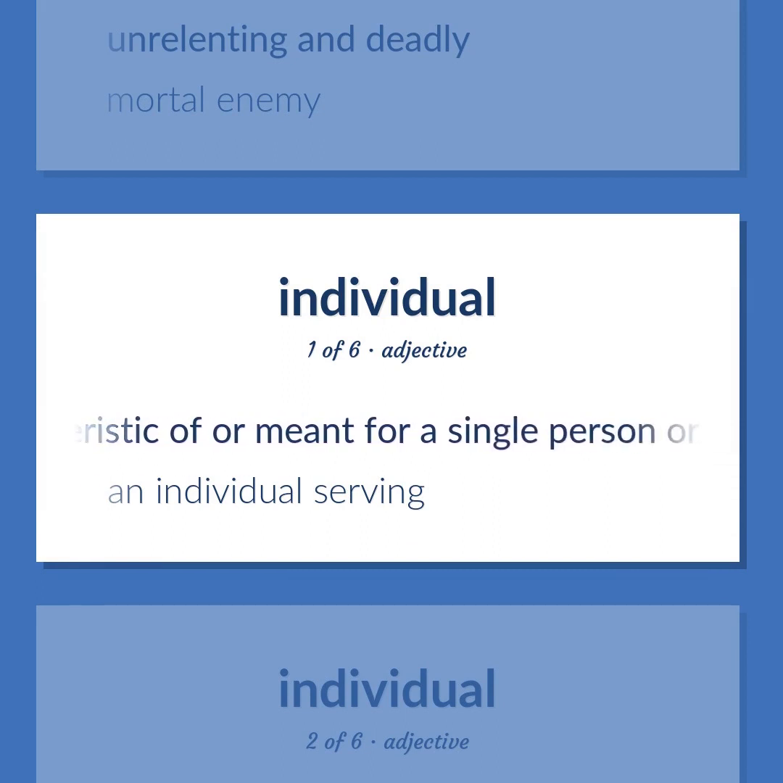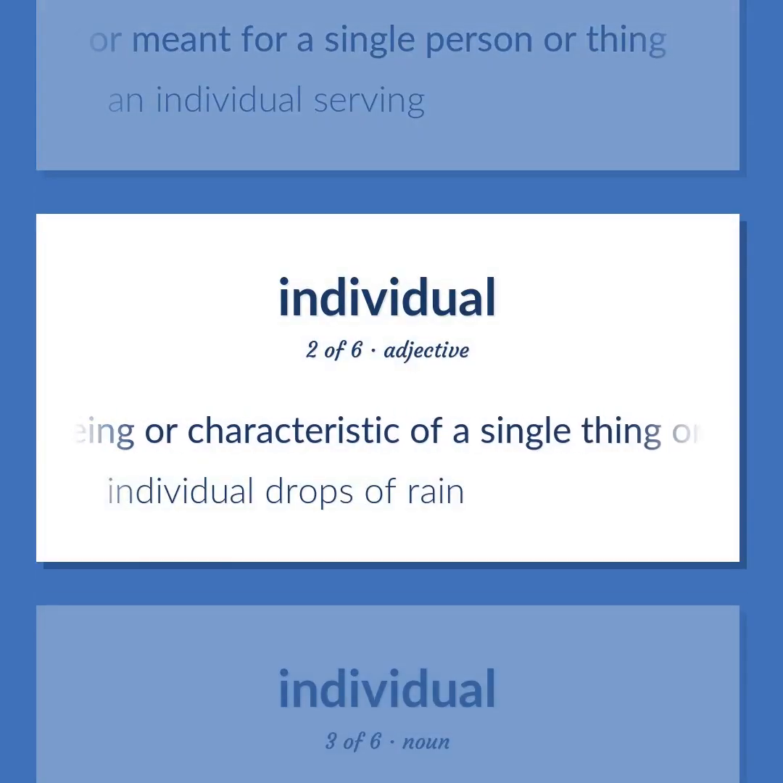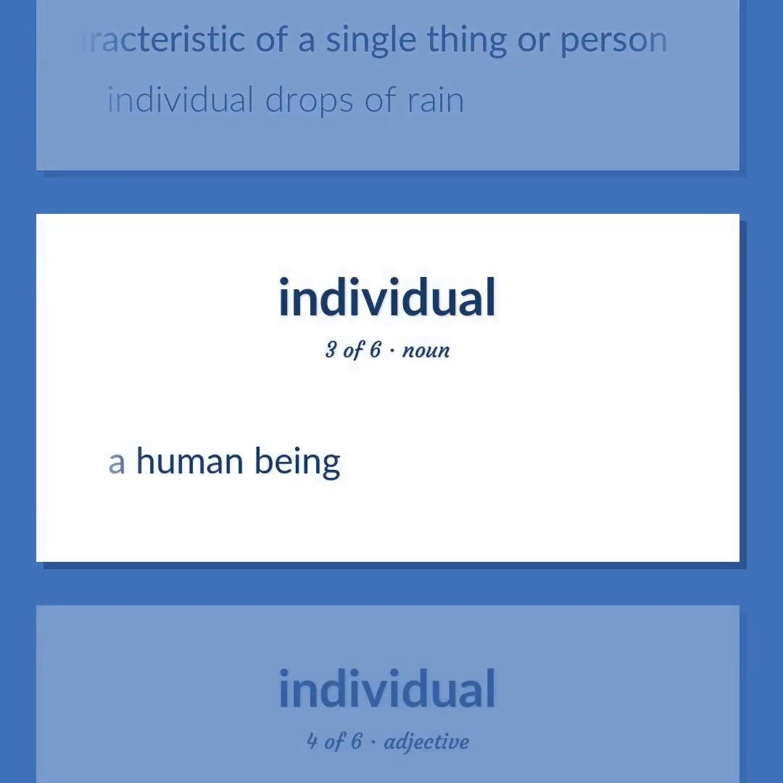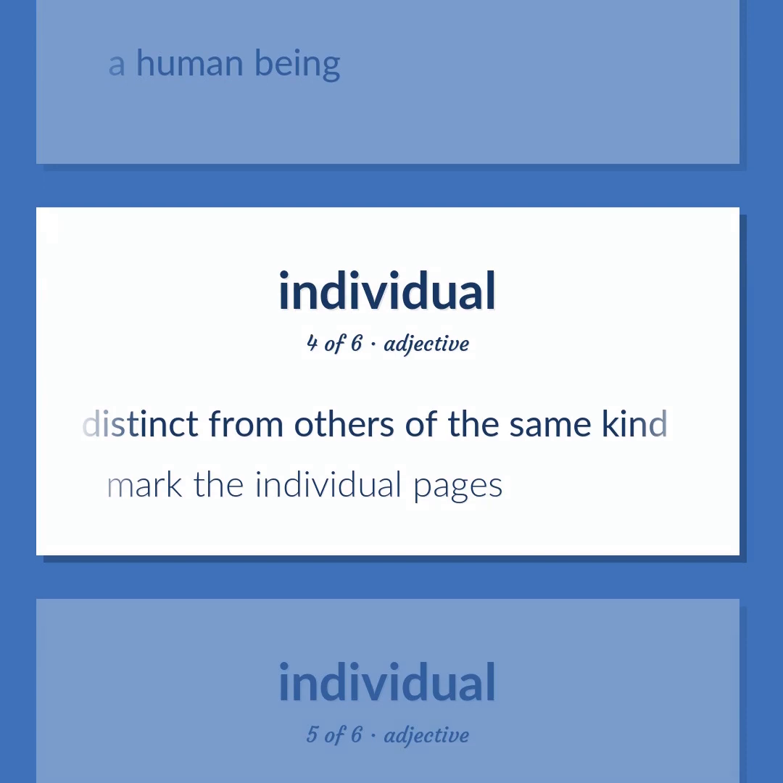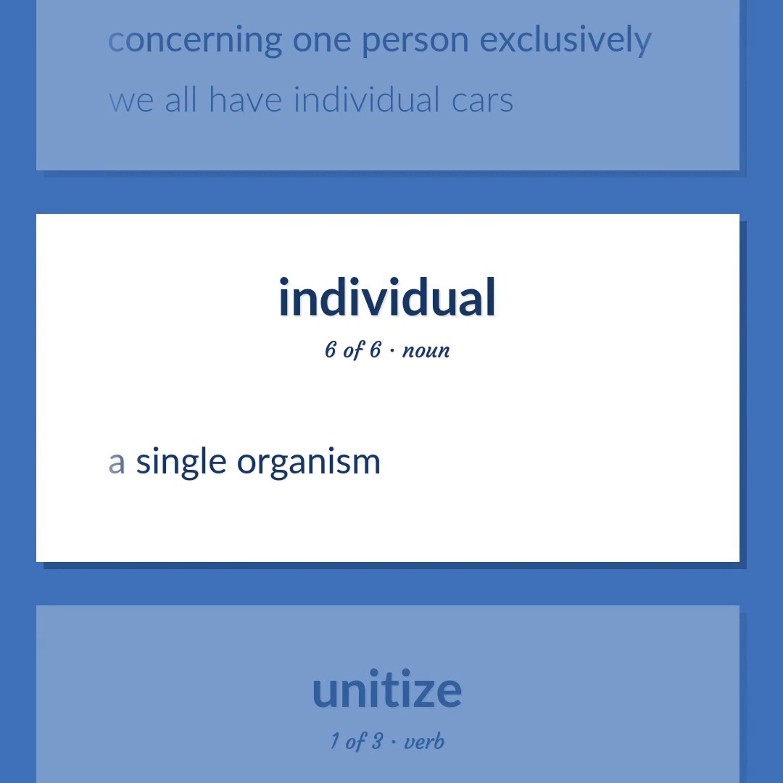Characteristic of or meant for a single person or thing. An individual serving. Being or characteristic of a single thing or person. Individual drops of rain. A human being. Separate and distinct from others of the same kind. Mark the individual pages. Concerning one person exclusively. We all have individual cars. A single organism.